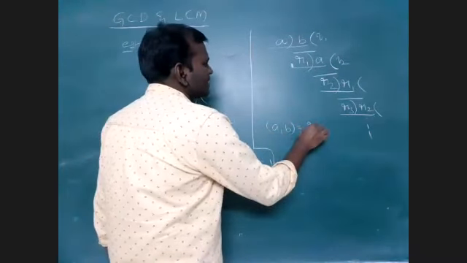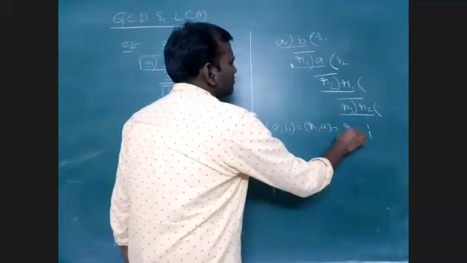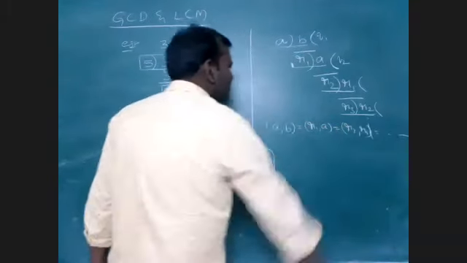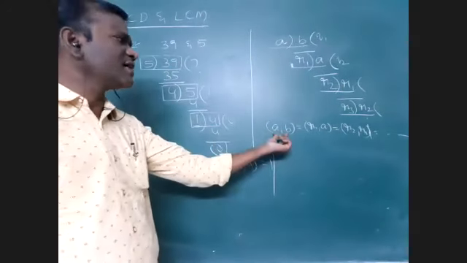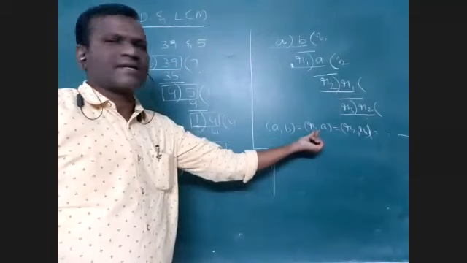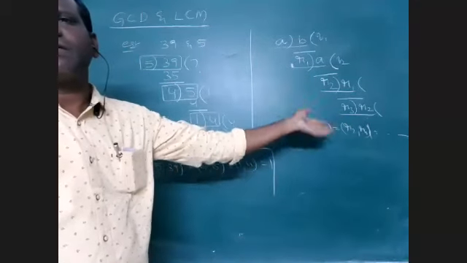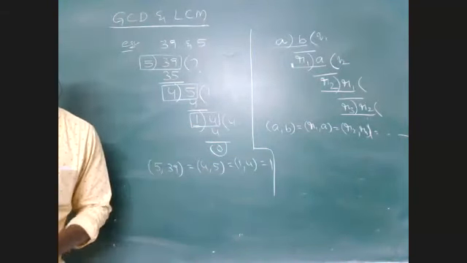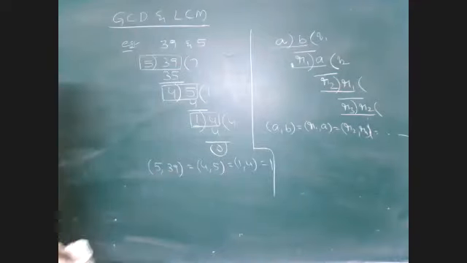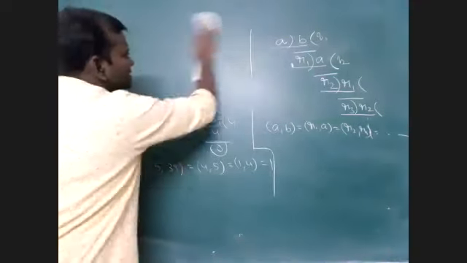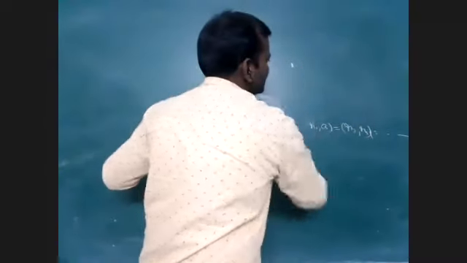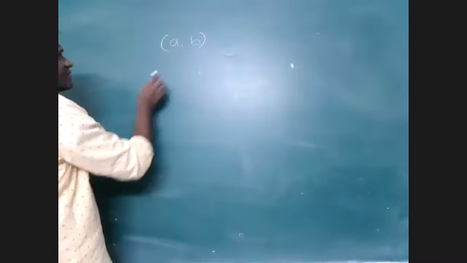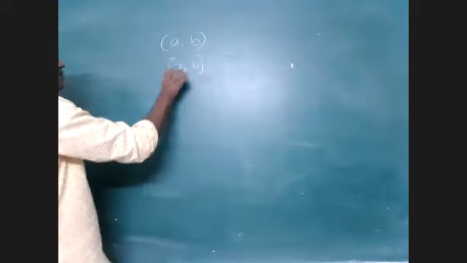So that is the thing you have to remember here. GCD of A comma B, GCD of R1 comma A, GCD of R2 comma R1 and so on, all are equal. That means the GCD of the two numbers is equal to the GCD of the divisor and the first remainder, the GCD of the second remainder and first remainder, and so on until we get the remainder 0. So this is the GCD concept, LCM and GCD. The LCM notation uses square brackets, whereas the GCD notation is just ordinary brackets. Okay, that is it.